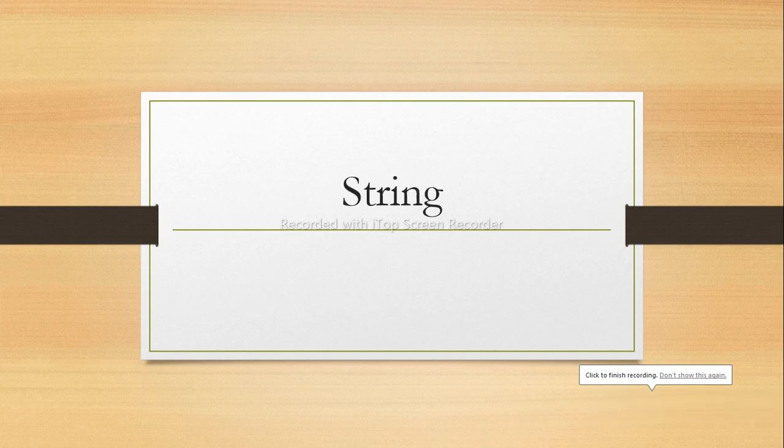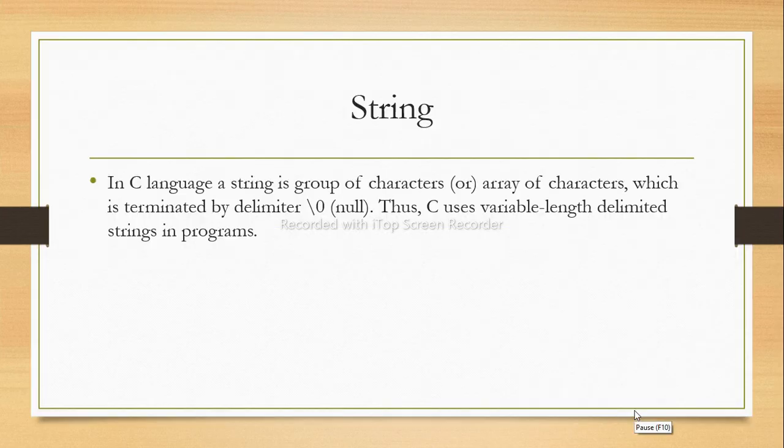Today's topic is string. String is nothing but a collection of characters, or we can also say that string is nothing but an array of characters. In C language, a string is a group of characters or array of characters which is terminated by the delimiter null.